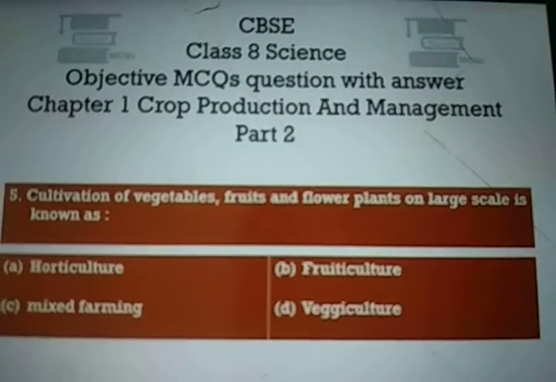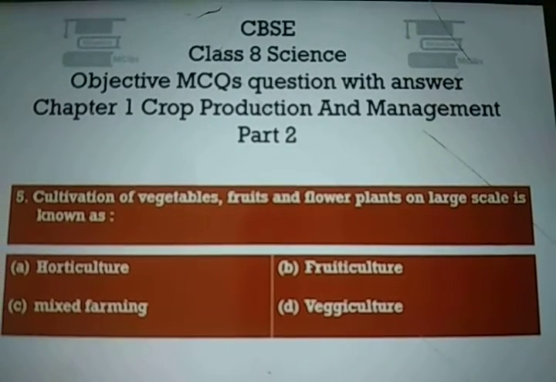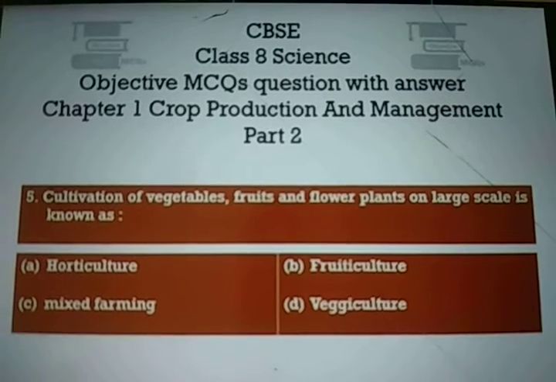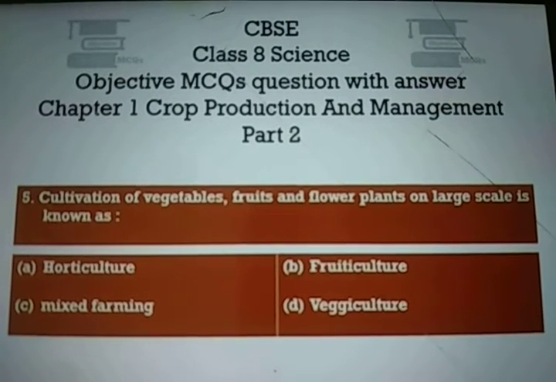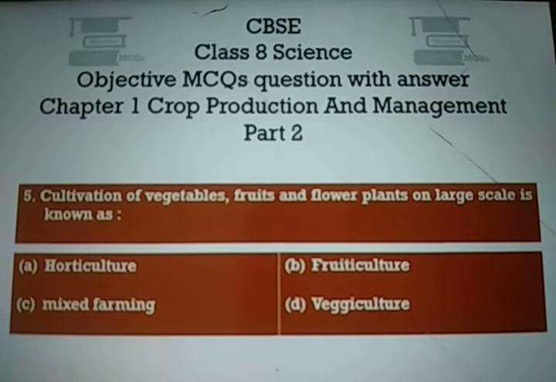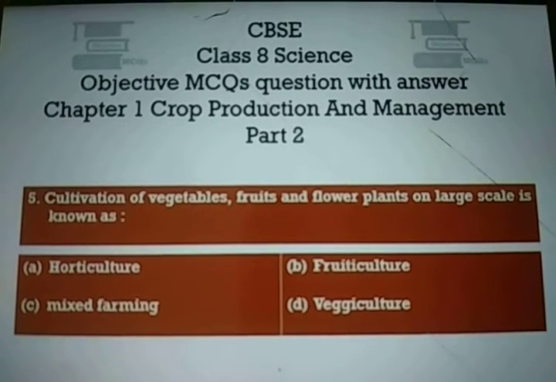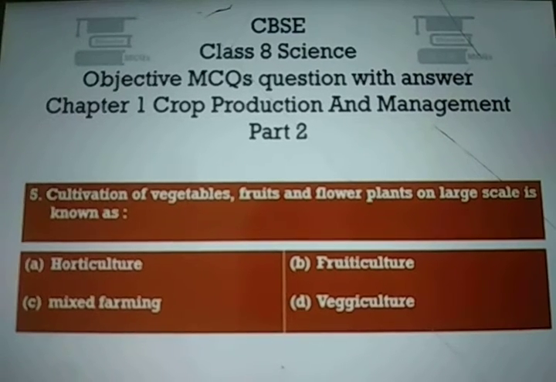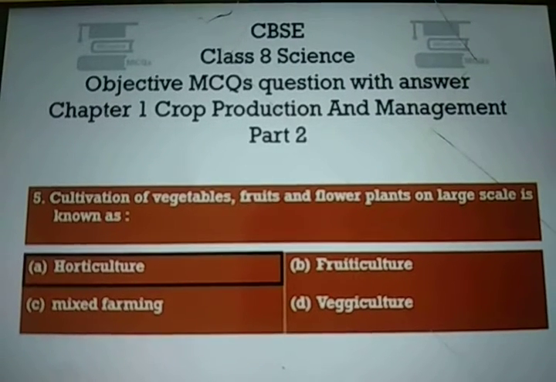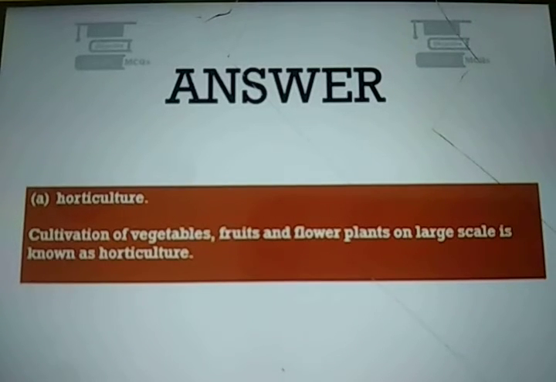Question number 5. Cultivation of vegetable, fruits and flower plants on large scale is known as option A, horticulture, option B, fruticulture, option C, mixed farming, and option D, vegiculture. And the right answer is option A, horticulture. Cultivation of vegetables, fruits and flower plants on large scale is known as horticulture.